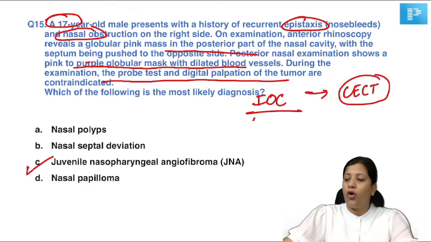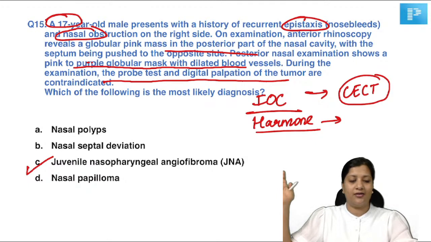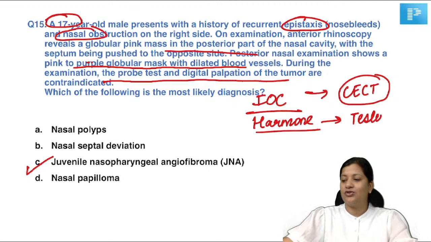Now, can you tell me what is the hormone this tumor is dependent on for its growth? What hormone is this dependent on for its growth? Is it estrogen, progesterone, testosterone? The hormone that is responsible for its growth is? Very good. It is testosterone.